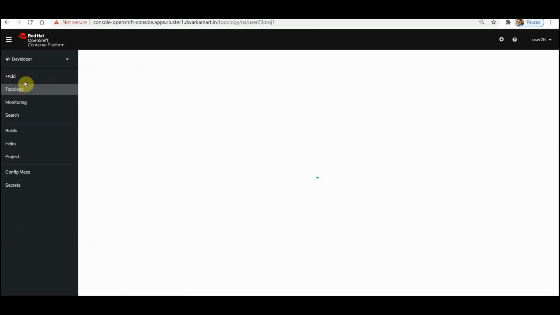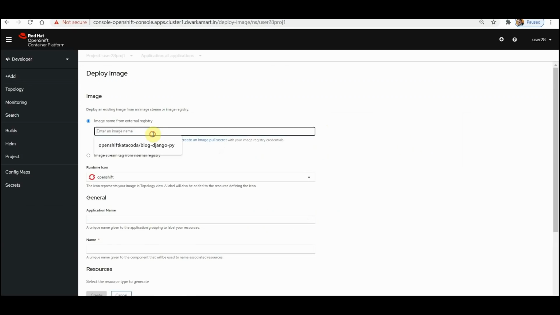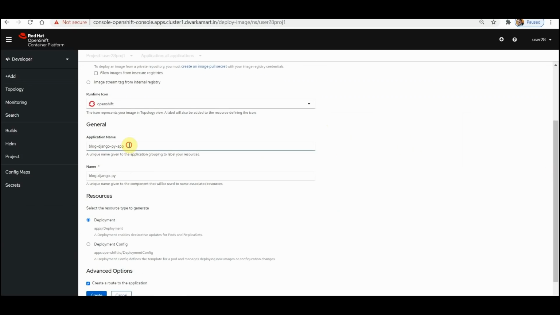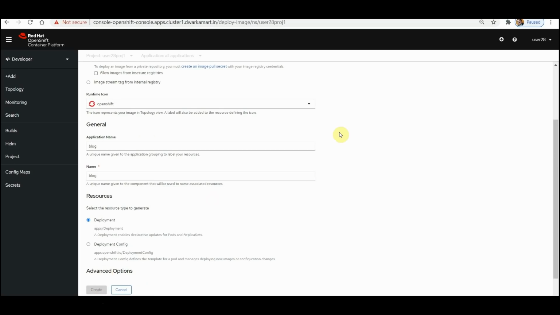Workload is basically for deployment. So go to developer perspective, click on add, and you will see container image. Let's deploy a simple application, right? And that is blog. So specify the name as blog, application name is blog, and just click on create, and you got a wonderful ready sample deployed very easily as a non-privileged user.